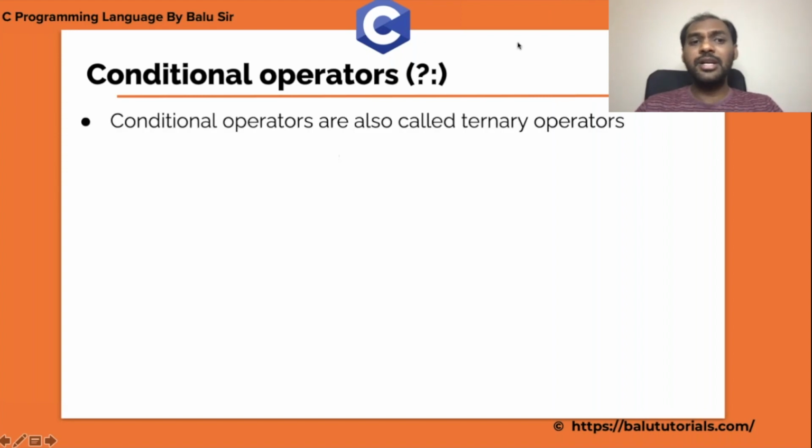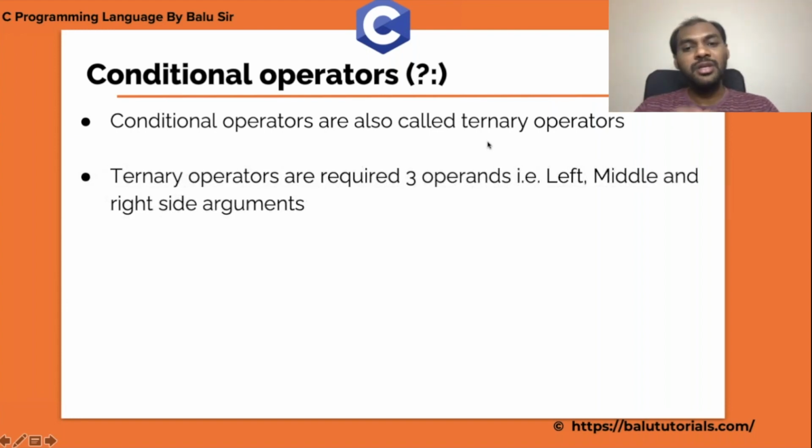Okay, conditional operator. Conditional operators are also called ternary operators. Ternary operator means it requires three arguments. Like a binary operator works with left and right, and a unary operator works on one side. A ternary operator takes three arguments: left, middle, and right side. Three arguments are required: the left argument, the middle argument, and the right side argument.